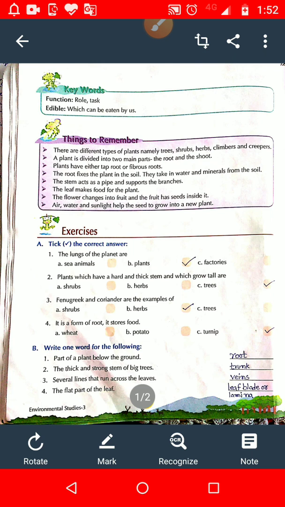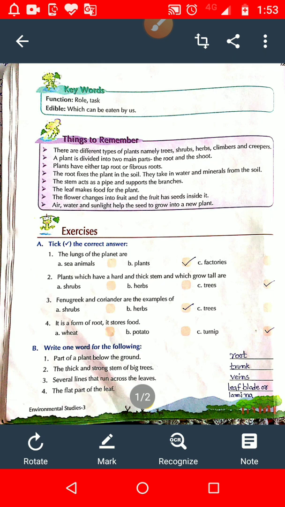In this question you don't have to give a full explanation of the parts of the plant. In the question it is asked, just write the two main parts of a plant. So the two main parts of a plant are root and shoot.